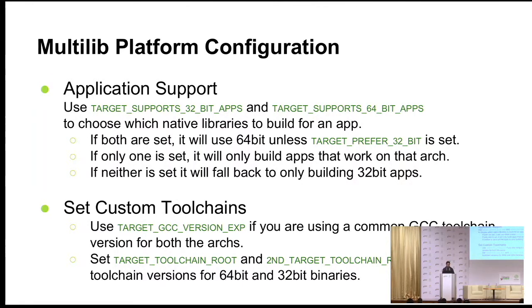If you set the second option, these are target toolchain root and second target toolchain root, what they will do is they can build your rootfs with different sets of toolchains. For example, you can use 4.9 for your 64-bit builds and 4.8 for 32-bit builds. I'm not sure what is the case now, but this is what was the case a couple of months back, when we were using 4.9 for 64-bit and 4.8 for 32-bit.